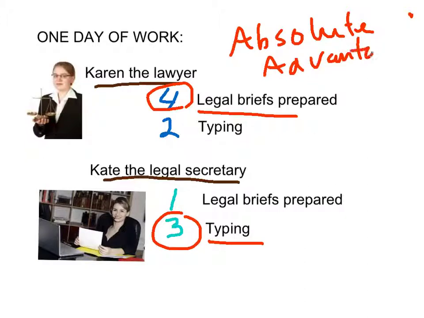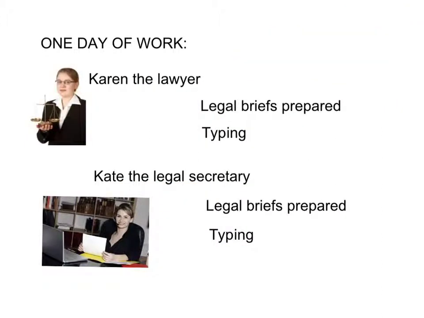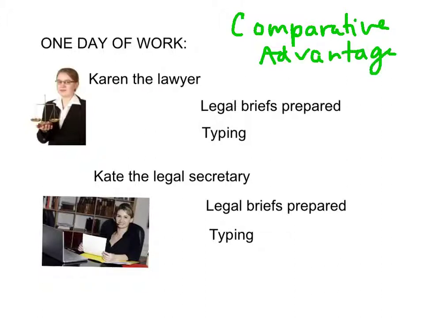What I'd like to do now is to use this same example of Karen and Kate to look at comparative advantage. So now we're going to take the same individuals and look at a case of comparative advantage. We continue to assume that Karen the lawyer has special legal training and can do 4 legal briefs per day if she does nothing but that, and that Kate could only do 1.